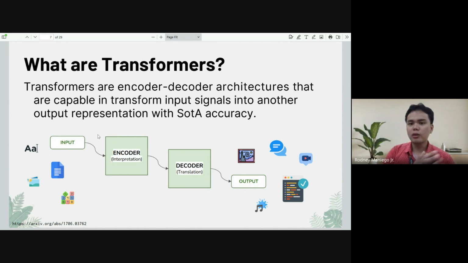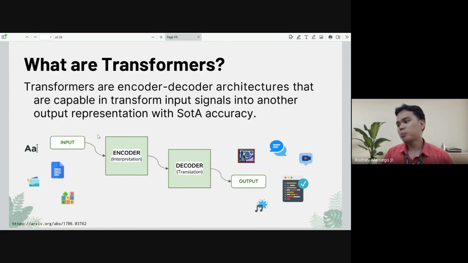On the surface level, you can drag and drop, you can type on this software, and underneath is an encoder that interprets this series of data and also tries to translate or decode the things that you want to do to be able to generate the output that you want. So right now we have the technologies to generate music, pictures, videos, and other textual representations that we want.